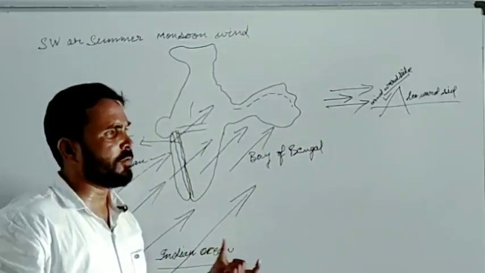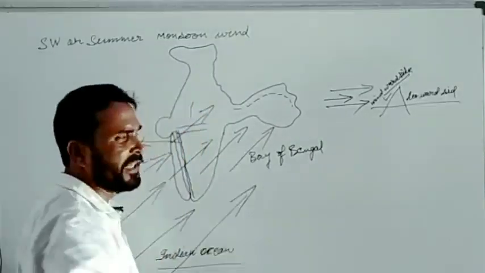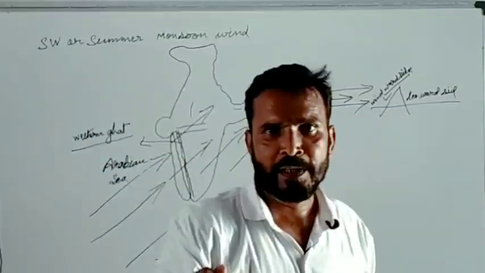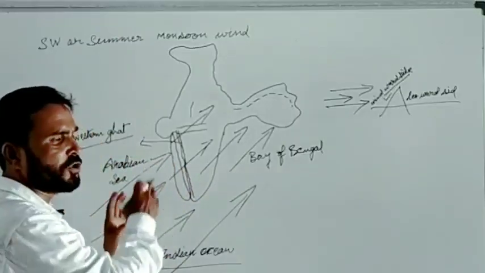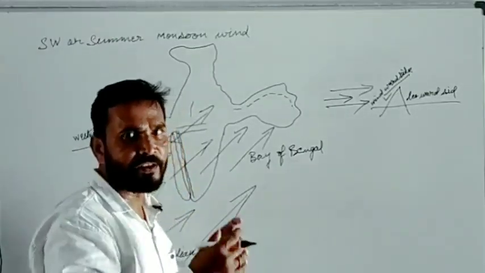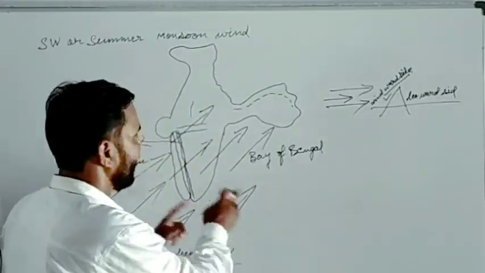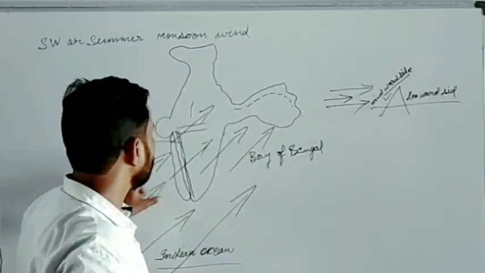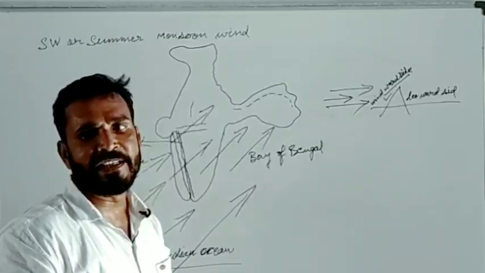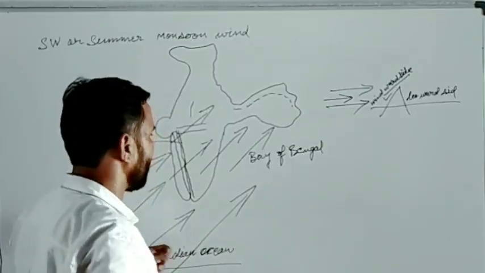The southwestern monsoon winds from the Indian Ocean are divided into two parts. The first, the Arabian Sea branch, hits the western coast and western Gujarat, and the second is the Bay of Bengal branch.